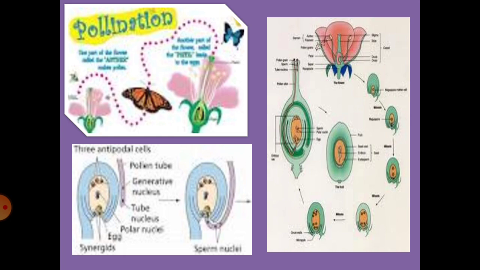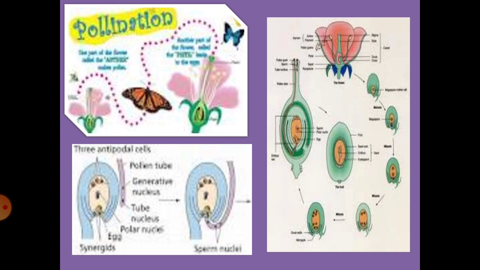The mature embryo sac has an egg apparatus, as you can see in the other picture, the blue color picture. The blue color represents the egg apparatus. Inside the egg apparatus you can see one haploid egg, two synergids, two polar nuclei and three antipodal cells.